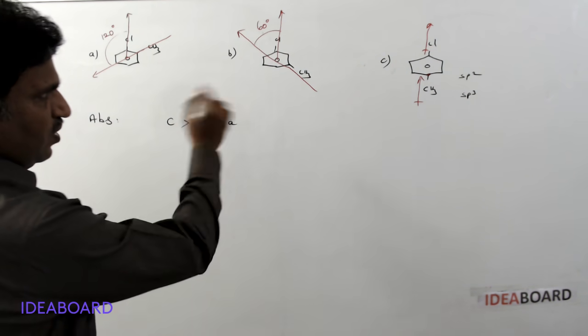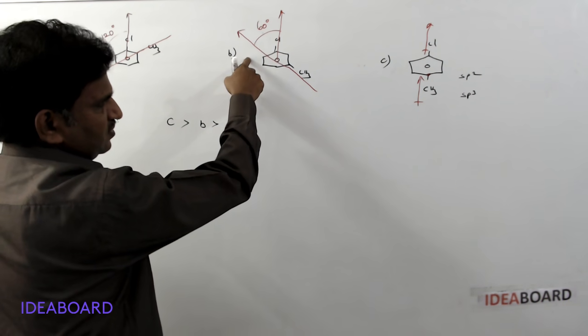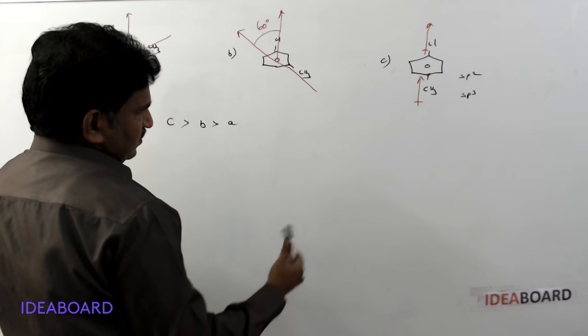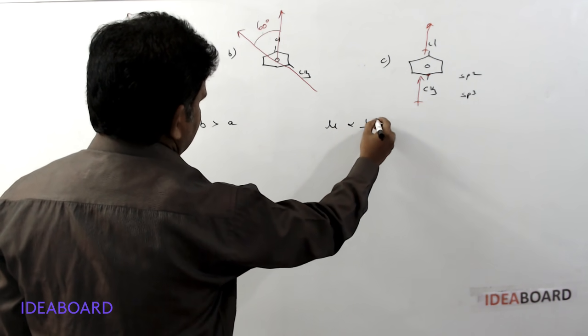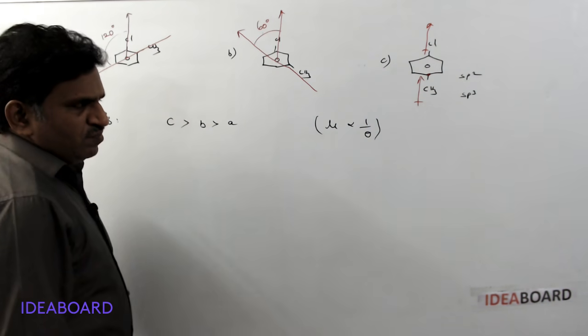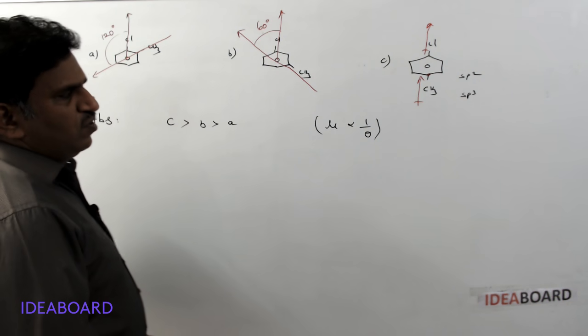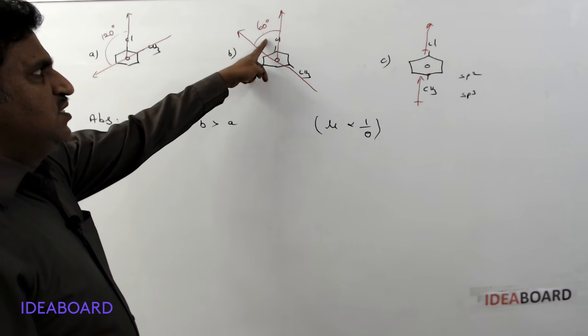We said yesterday mu is inversely proportional to theta, so the dipole moment is inversely proportional to the bond angle. Here the bond angle is less.